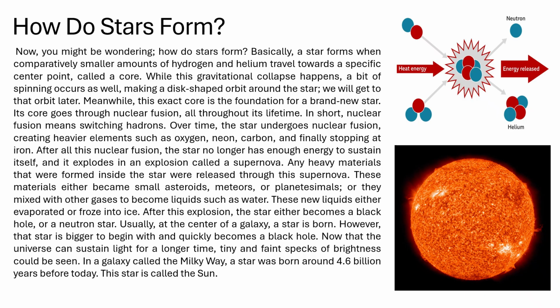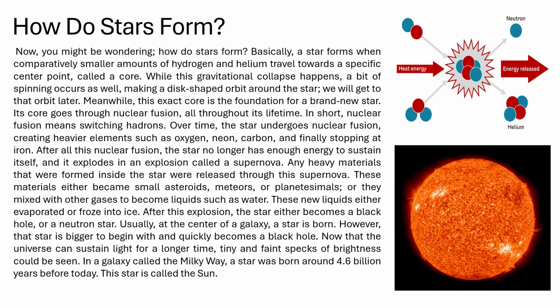So, how do stars form? Now, you might be wondering, how do stars form? Basically, a star forms when comparatively smaller amounts of hydrogen and helium travel towards a specific center point called a core. While this gravitational collapse happens, a bit of spinning occurs as well, making a disc-shaped orbit around the star. We will get to that orbit later. Meanwhile, this exact core is the foundation for a brand new star.